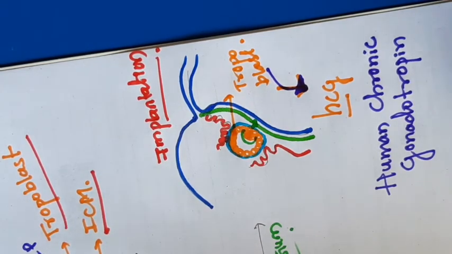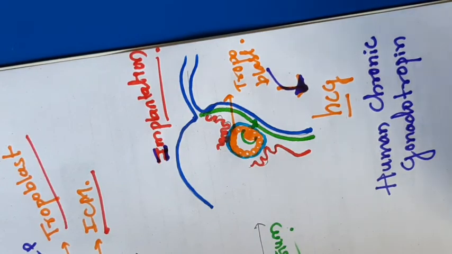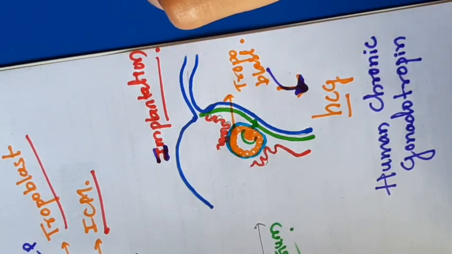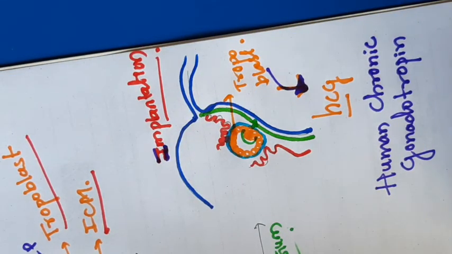When does all this happen, when does implantation happen? Not within the 8 days of fertilization; after the 8 days of fertilization implantation occurs. Okay. The endometrium layer is maintained by the corpus luteum by secreting the pregnancy hormone, that is progesterone.